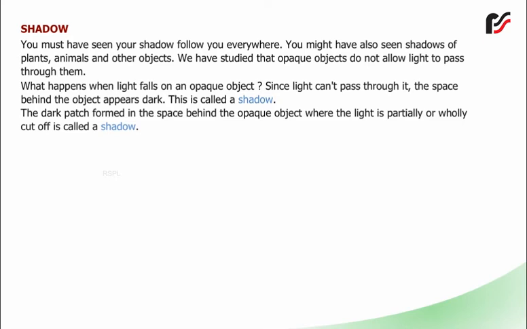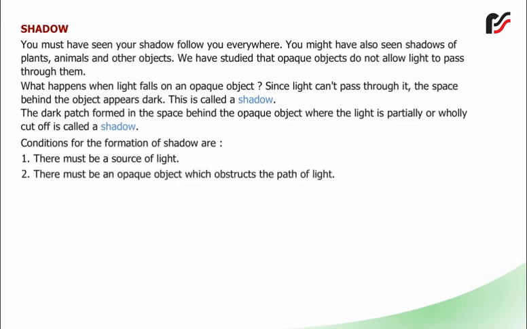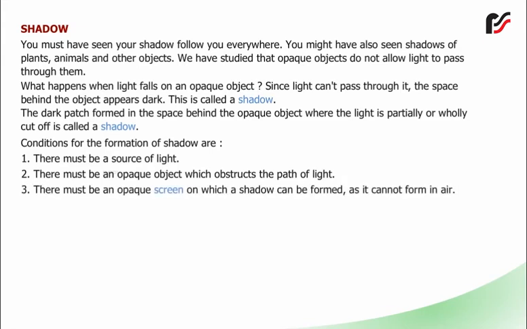is called a shadow. Conditions for the formation of shadow are: 1. There must be a source of light. 2. There must be an opaque object which obstructs the path of light. 3. There must be an opaque screen on which a shadow can be formed, as it cannot form in air.